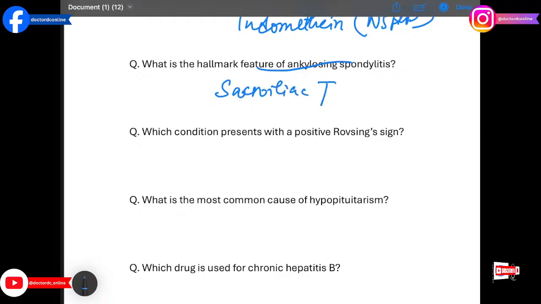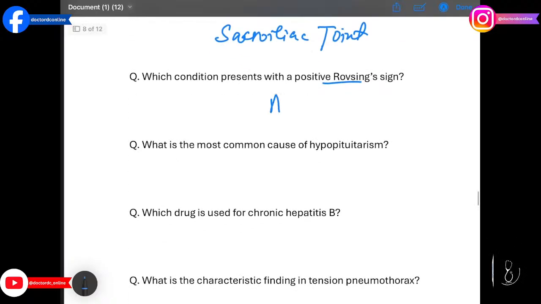Which condition presents with a positive Rovsing sign? The answer is acute appendicitis. Pain in the right lower quadrant on left side palpation suggests appendiceal inflammation.